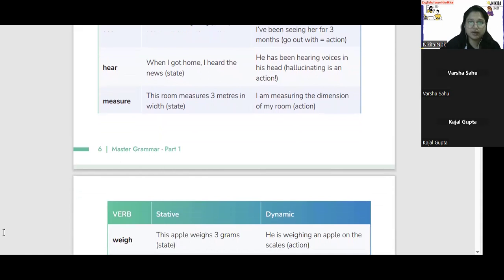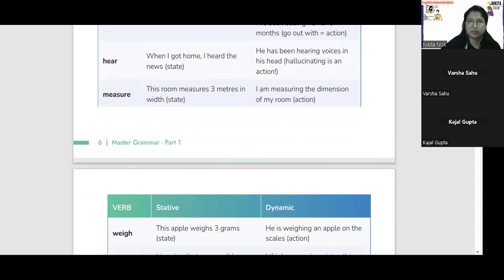Varsha, read this here and measure. When I got home, I heard the news. Heard the news. He has been hearing voices in his head. Repeat this one first.